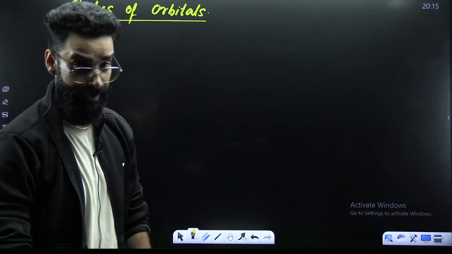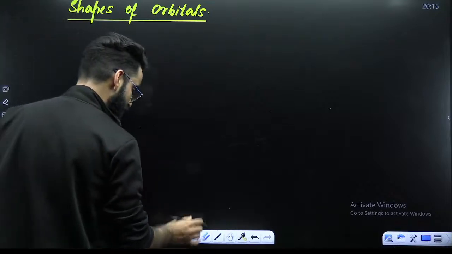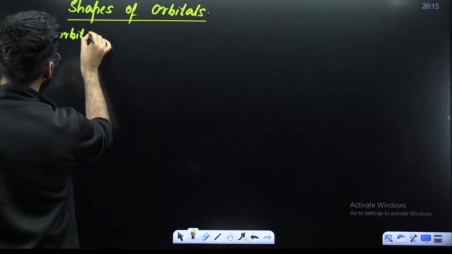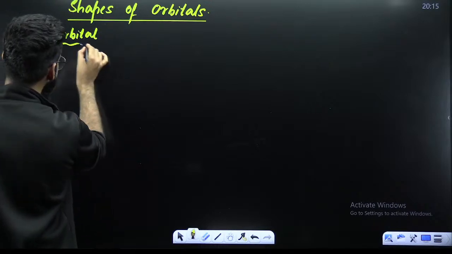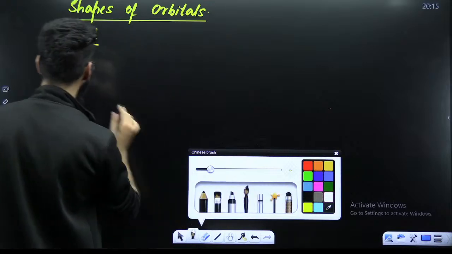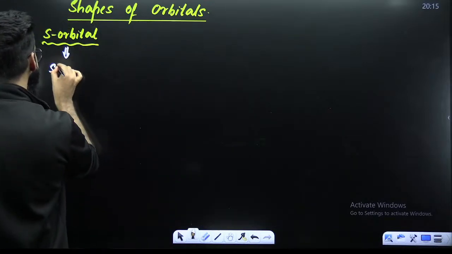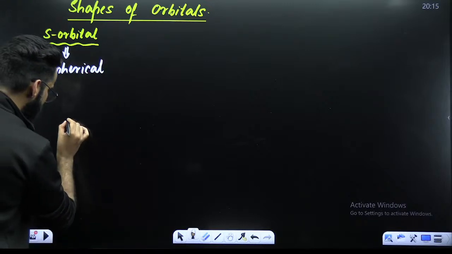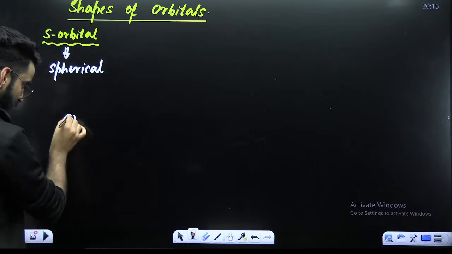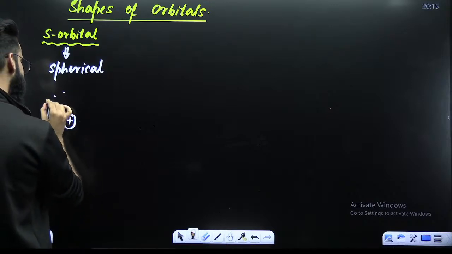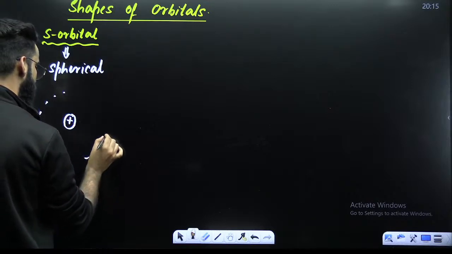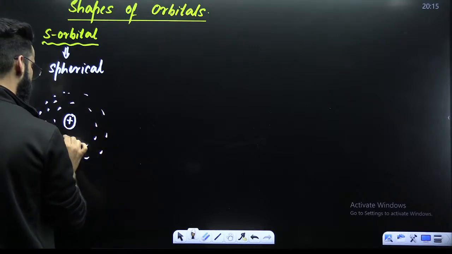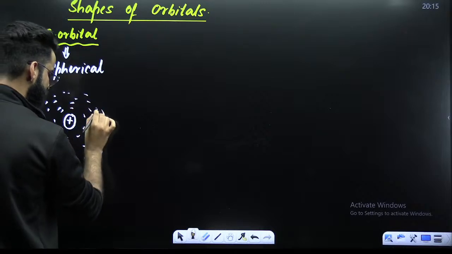Now, first of all, the S orbital. Let me talk about the S orbital. The S orbital is spherical in shape. That means, let's say this is the nucleus, around the nucleus you will see a spherical region, wherein we say the probability of finding the electron is maximum.